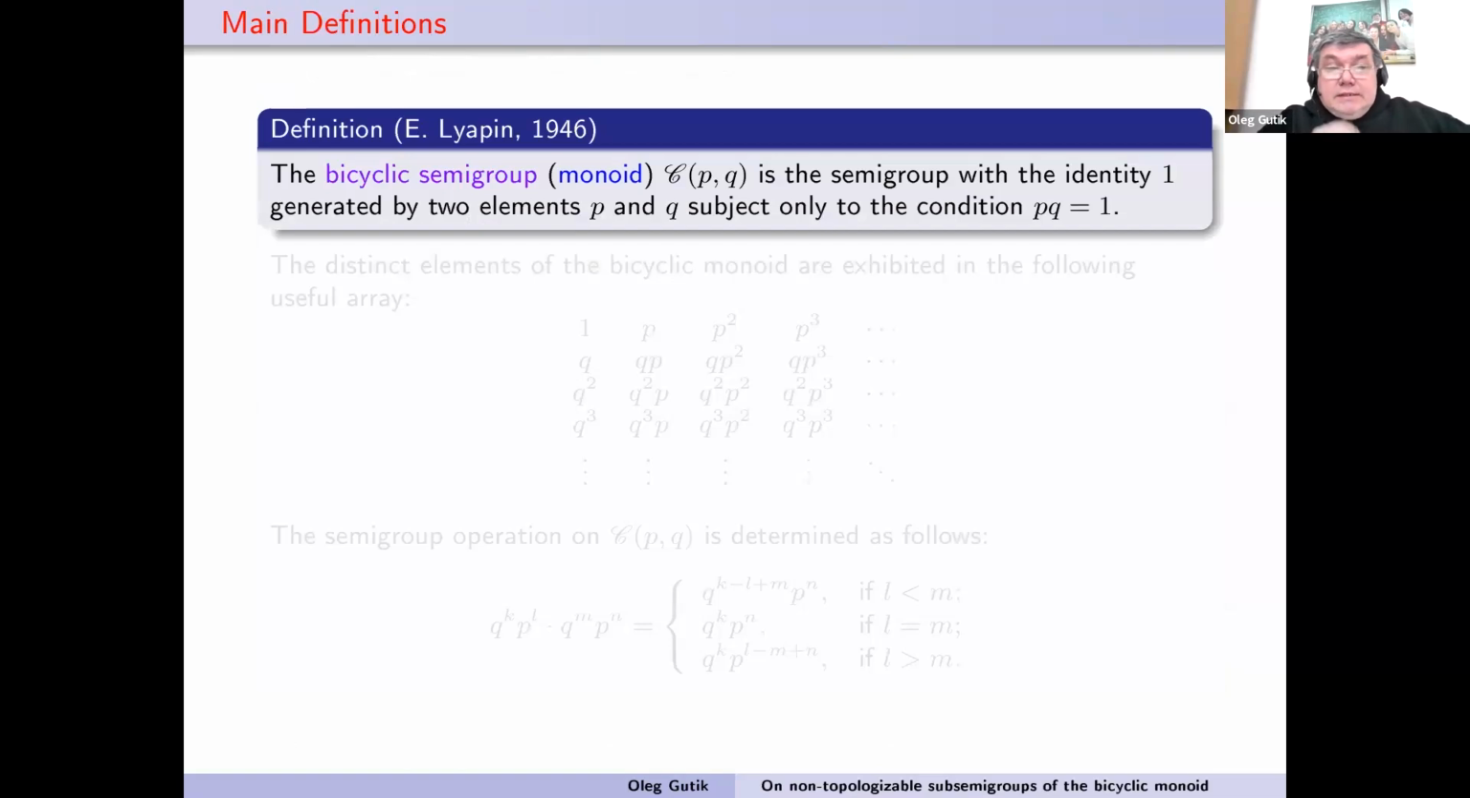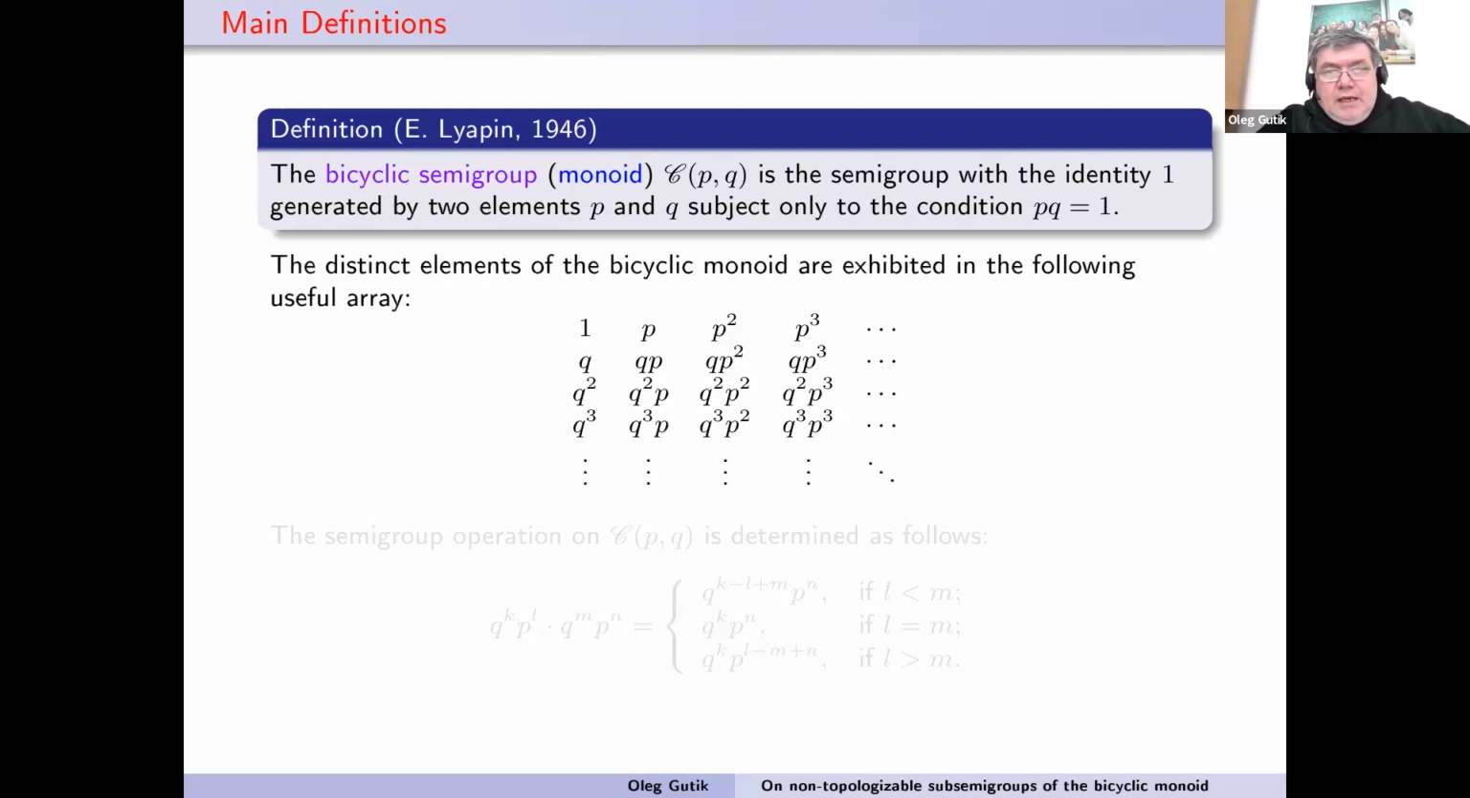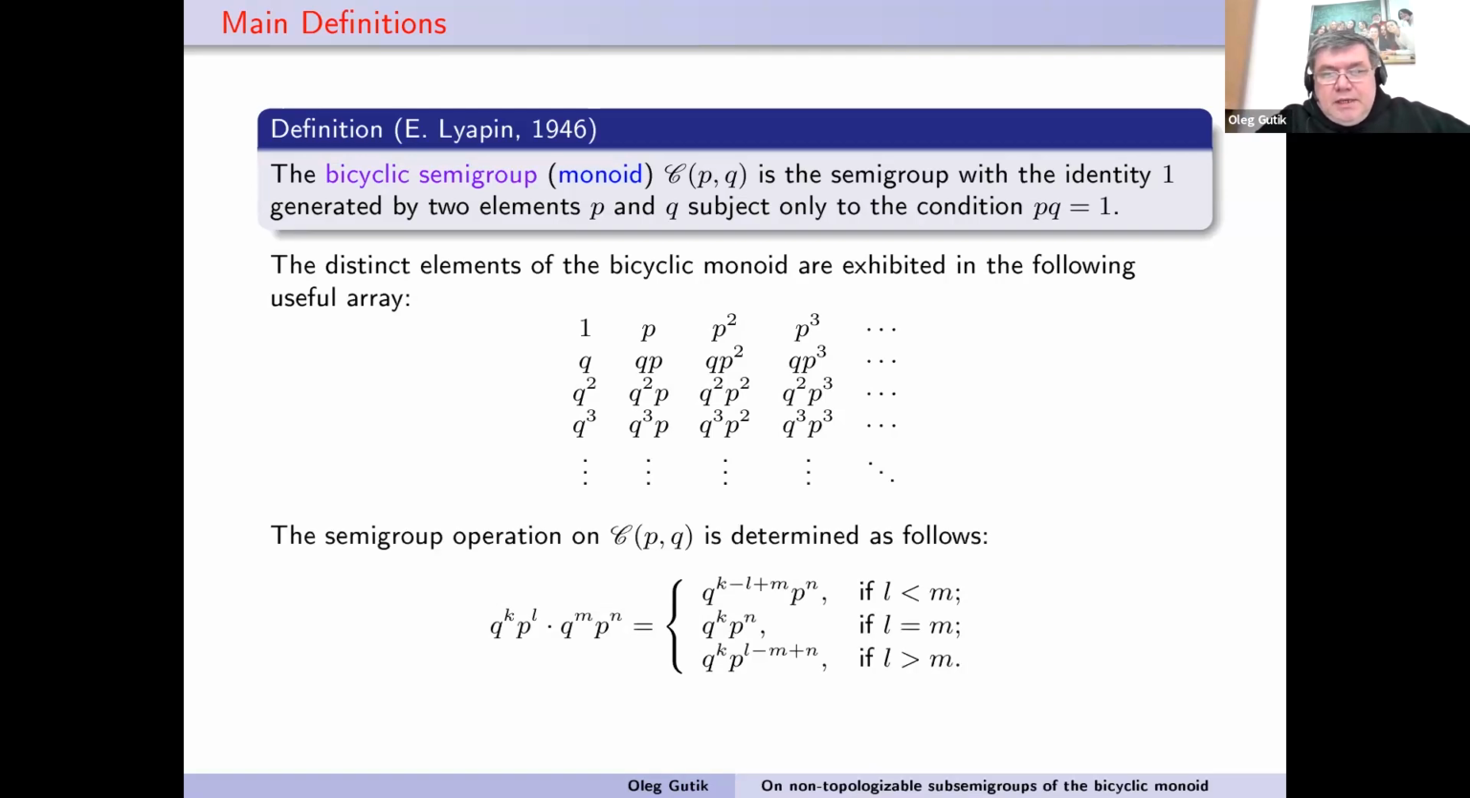So the next very nice result, very nice semigroup, is the bicyclic semigroup. What is a bicyclic semigroup or bicyclic monoid? It is a semigroup with identity which is generated by two elements p and q, subject only to the condition p multiplied by q is equal to 1. So all distinct elements of the bicyclic monoid are exhibited in the following infinite array, and the semigroup operation on the bicyclic monoid is determined in the following way.